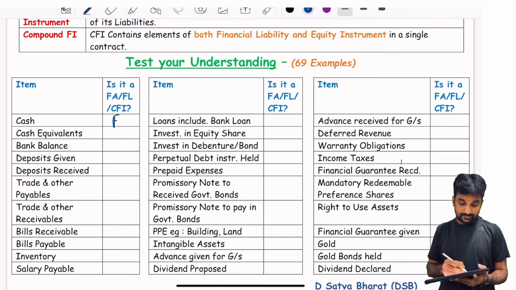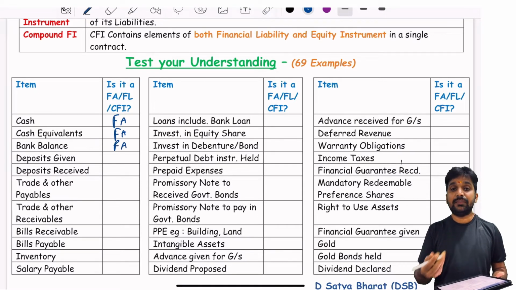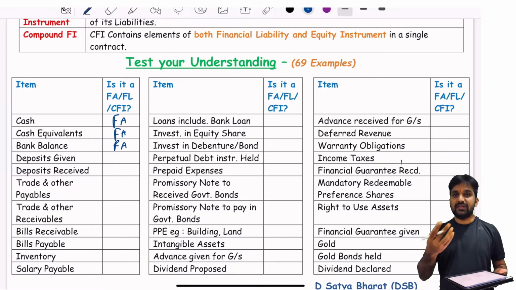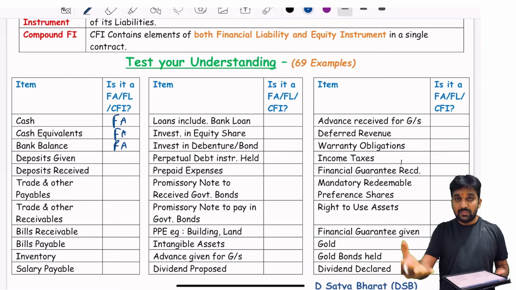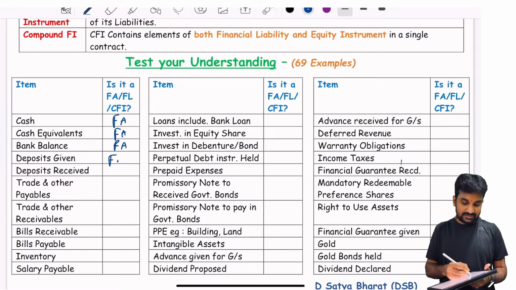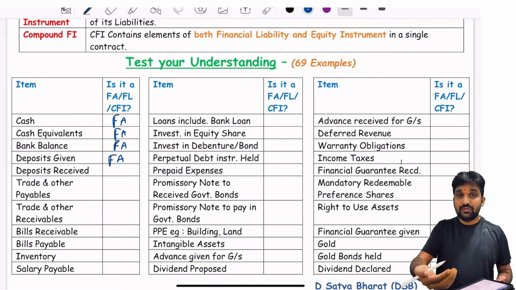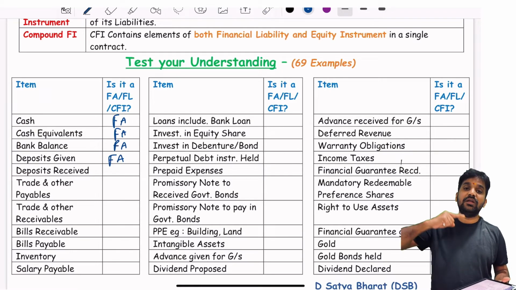Cash, financial asset. Cash equivalents, financial assets. Bank balance, cash equivalents, financial asset. Deposits given: you have given the deposits, like you have given certain loans, you have invested in some public deposits, so you will be getting back the cash. It's a financial asset. Deposits received: you have received the cash and there is an obligation to pay.